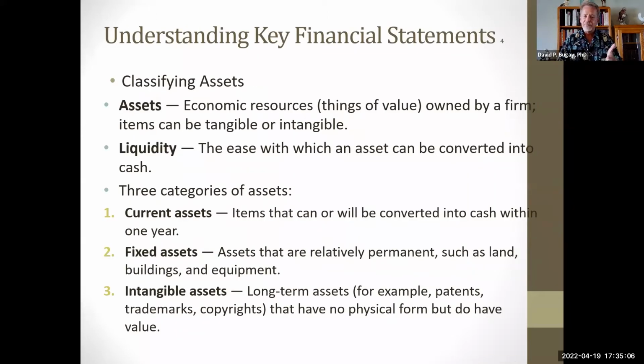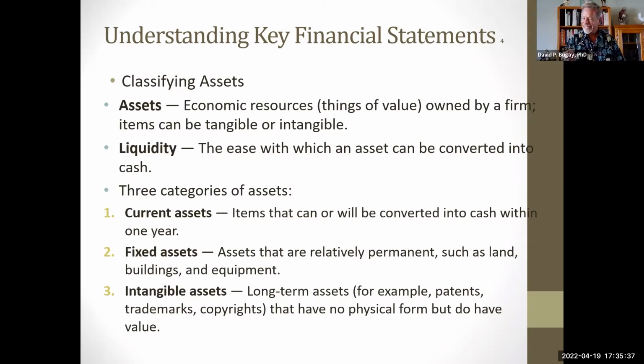Here are some of the basic statements that you have to know, starting with assets. Assets are economic resources, things that are valued, things that you own. Liquidity is about how fast you can get rid of something and get cash for it. Current assets can be converted into cash within a year. Fixed assets take a longer time. They're typically like a building, and you may have to spend a year and a half trying to sell the building to get cash out of it.